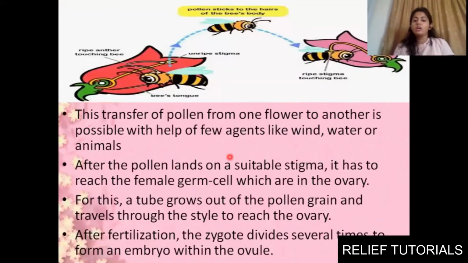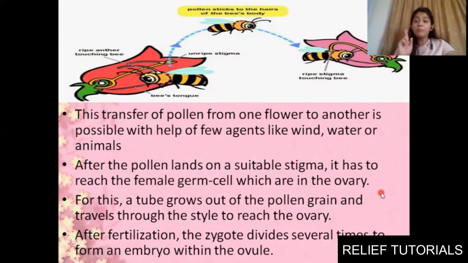It occurs with the help of a few agents, as I told, like wind, water or animals. This transfer of pollen from one flower to another is possible with the help of these agents. After the pollen lands on the suitable stigma, it has to reach the female germ cells which are present in the ovary. It's not just that the anther will come and sit on the stigma and done. No, it's not so.